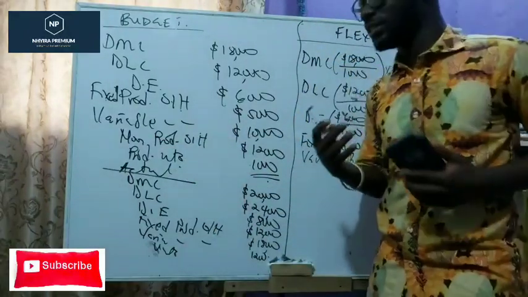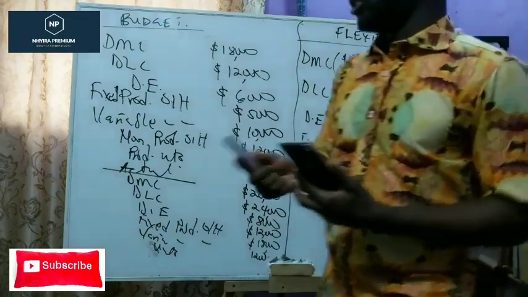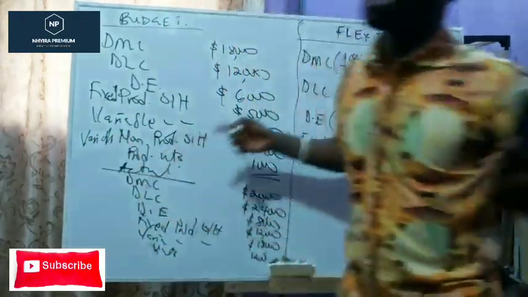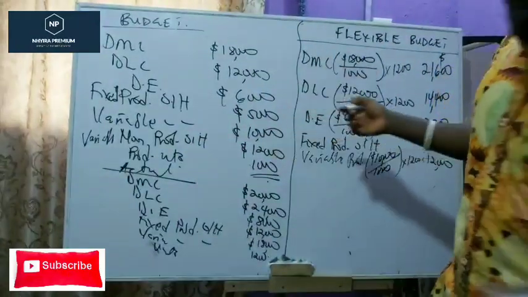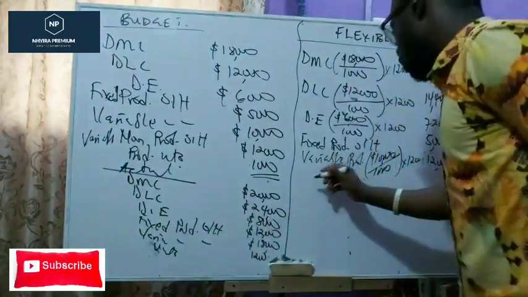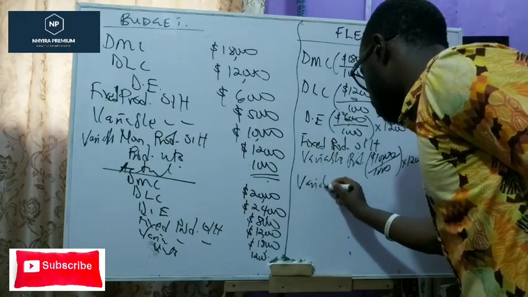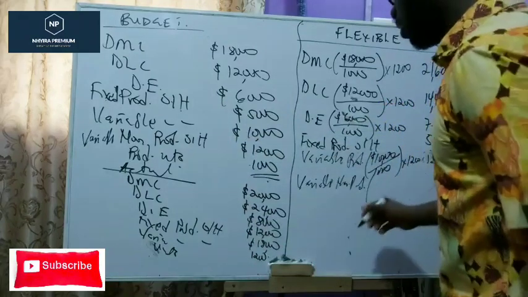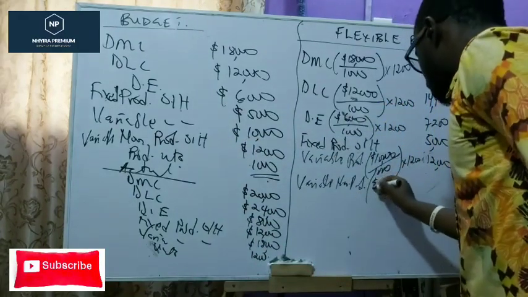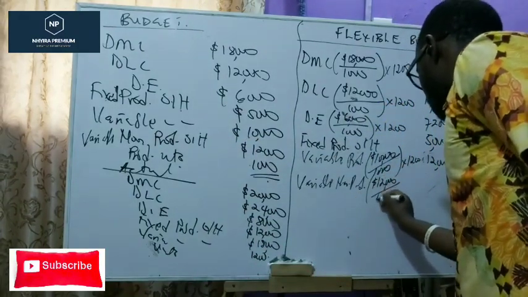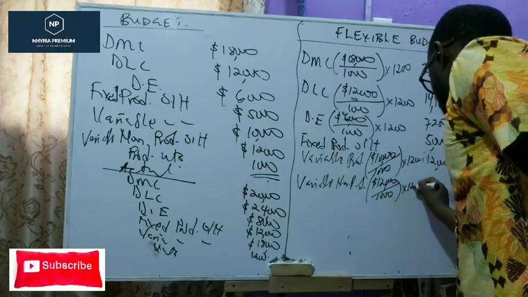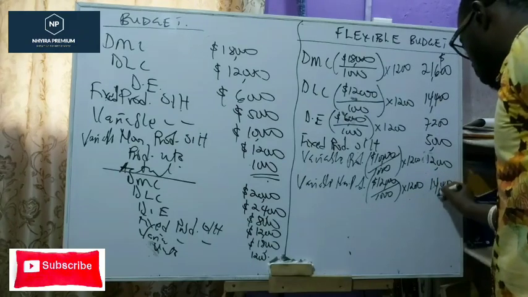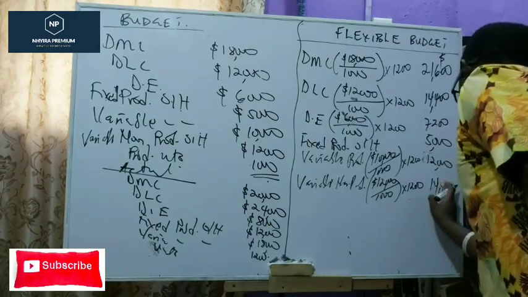Then we come to non-production overheads. Now in this question, we are not told, so let me make it variable non-production overheads. Assuming it was a fixed non-production overhead, we wouldn't flex it as well, but let's say it's variable. So variable non-production overheads, and that's going to be 12,000 divided by 1,000 times 1,200. I think I had that up here, 14,400. Okay, 14,400.